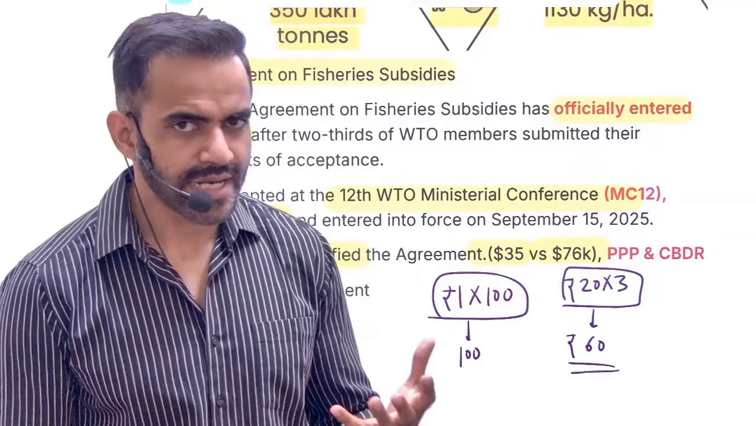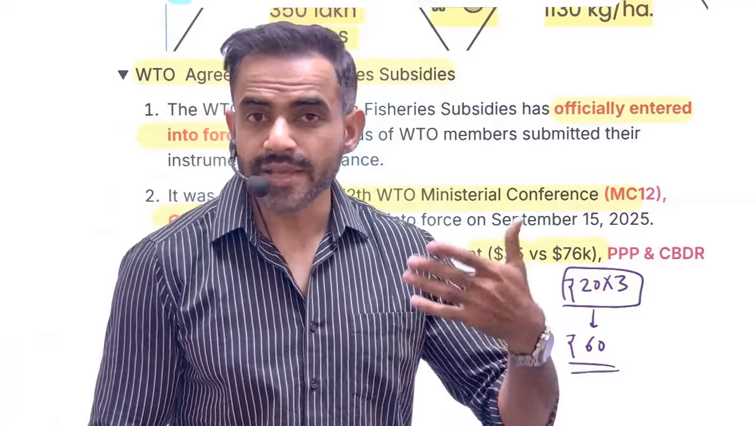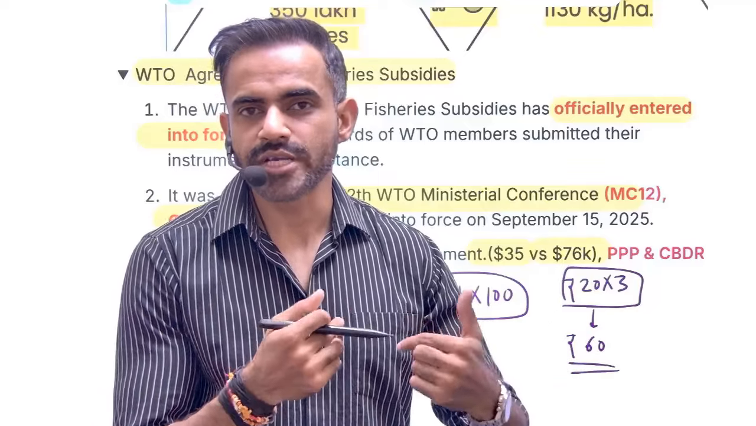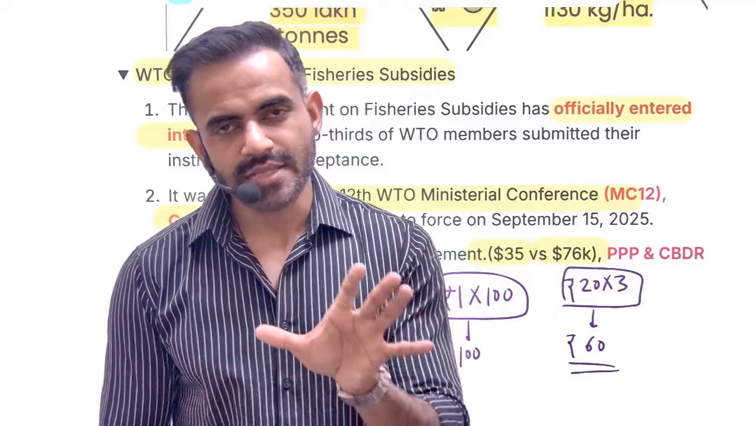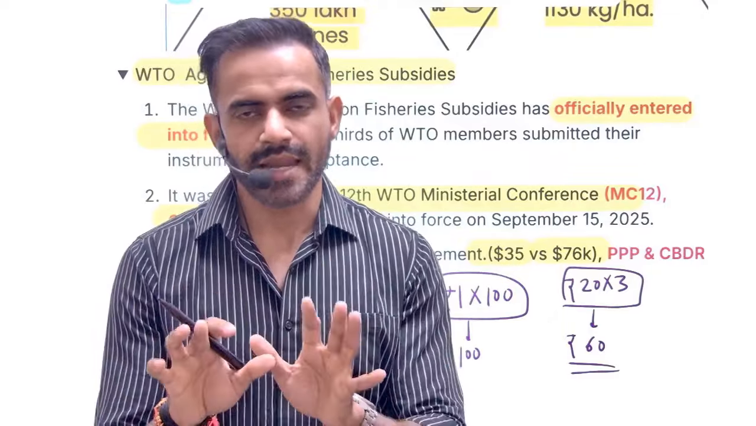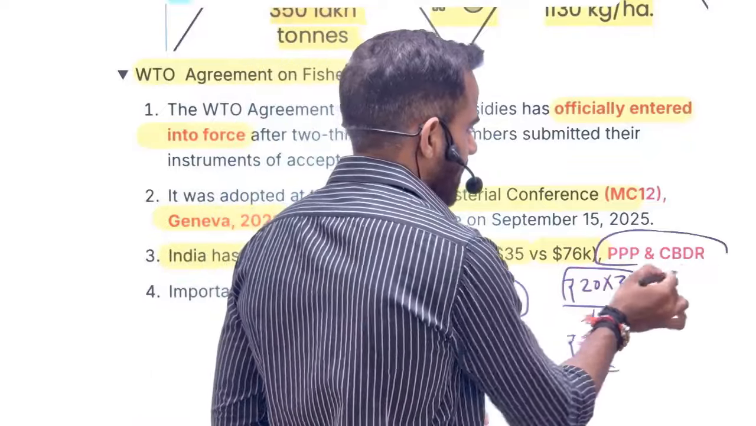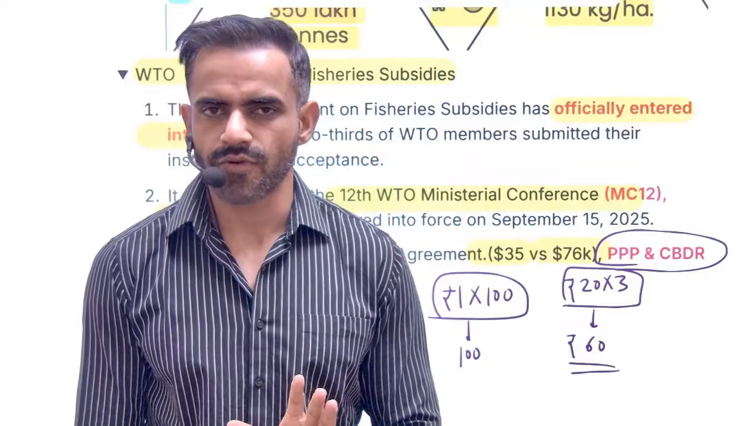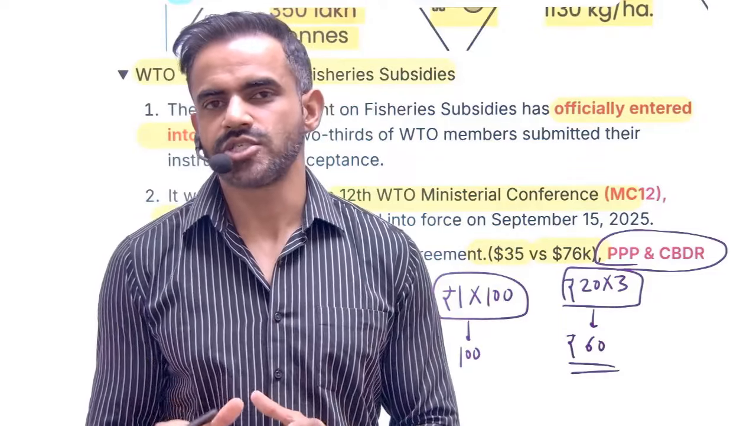One argument is there. The second argument is that India is saying that those countries which are providing more subsidies, because of these subsidies, there is an over exploitation of their resources. So ideally, they should take this responsibility. They should provide less subsidy and they should help in the replenishment of the resources. That is the concept of triple P. What is triple P? Polluter pay principle. Whosoever is polluting the environment should pay the burden for it. Or there is one more concept, CBDR, common but differentiated responsibility.